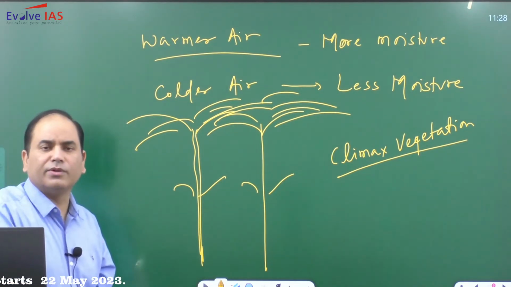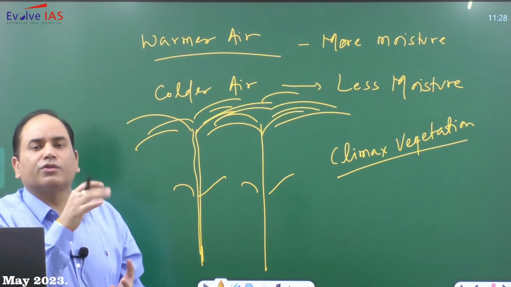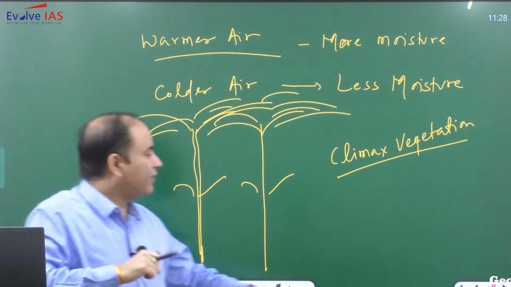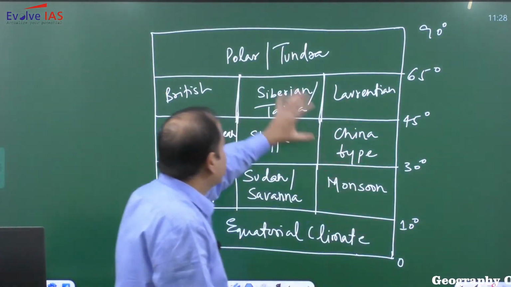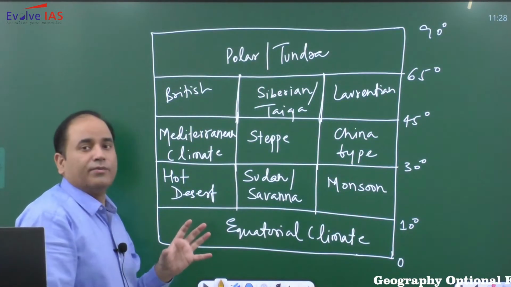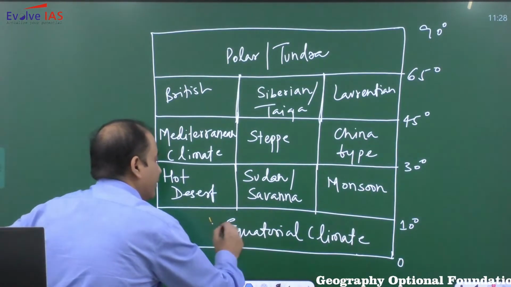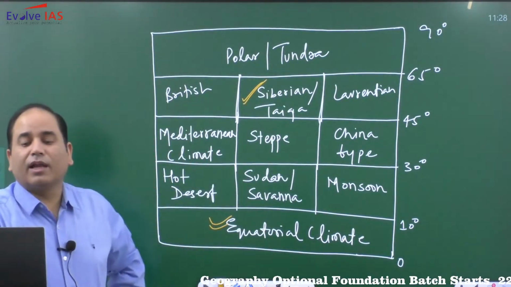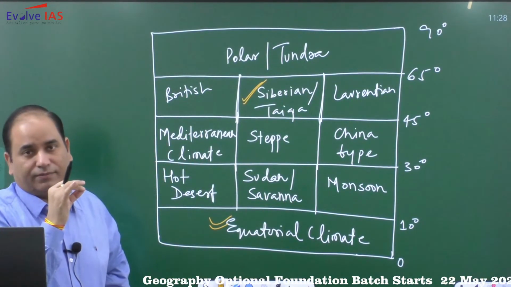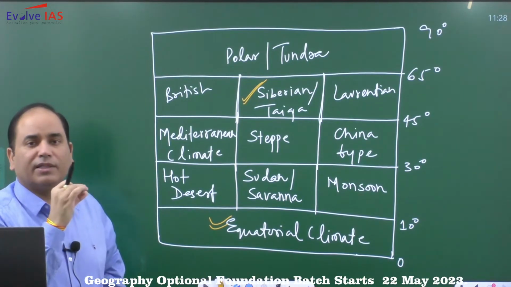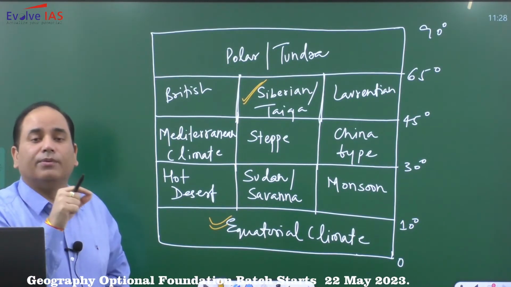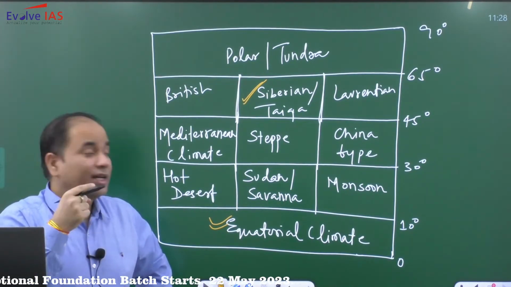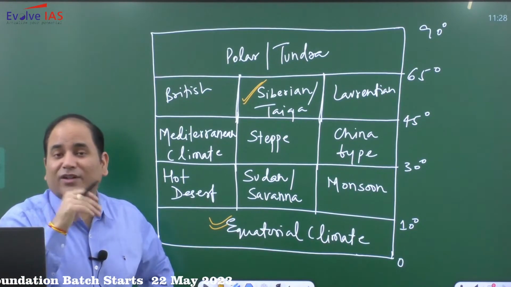Over a period of time, you need to understand that the soil of the equatorial rainforest is not that fertile. In fact, if you look at this climate chart, you will find there are 2 places, one the equatorial climate and the other Siberia, the taiga climate. In these 2 places we have some of the best forests, but in both places the soil is not that fertile. Equatorial climate has this feature: the soil is not that fertile.